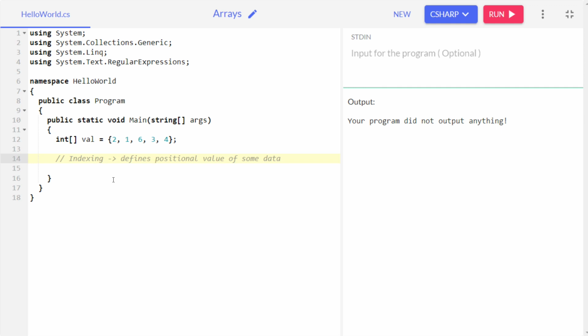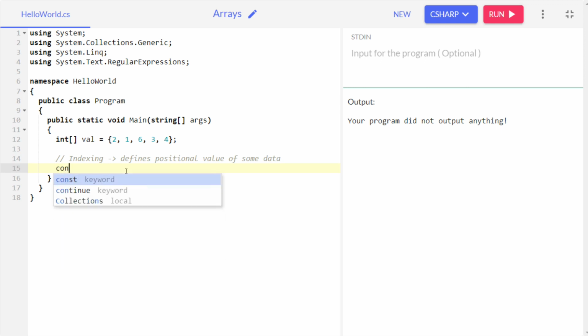So indexing is basically the positional value of some data. It's as simple as that. It's the address of some data. For the first element of an array, the index value is 0, the index value of the second element is 1, the index value of the third element is 2, and it always goes like this. This is how indexing helps us access the values.